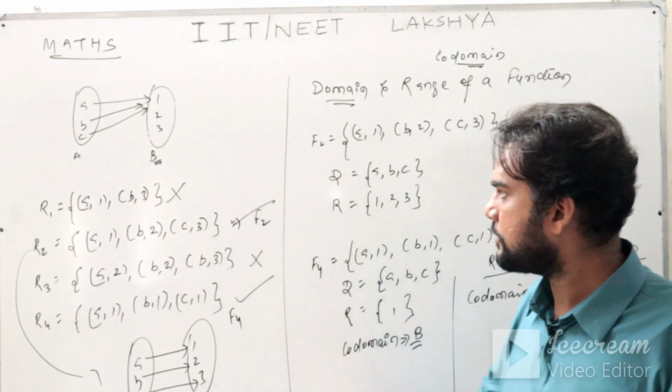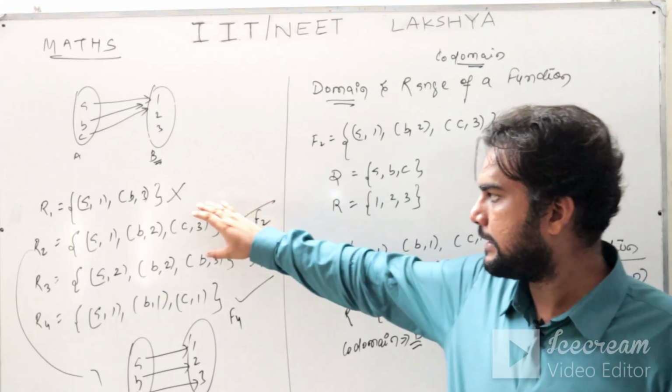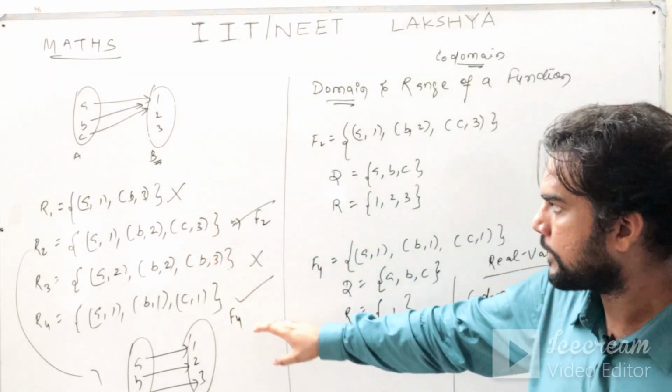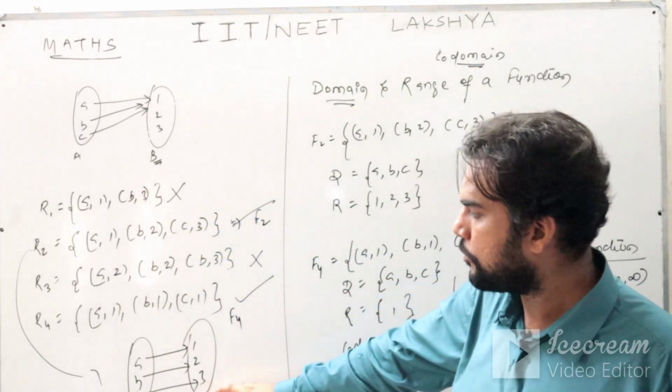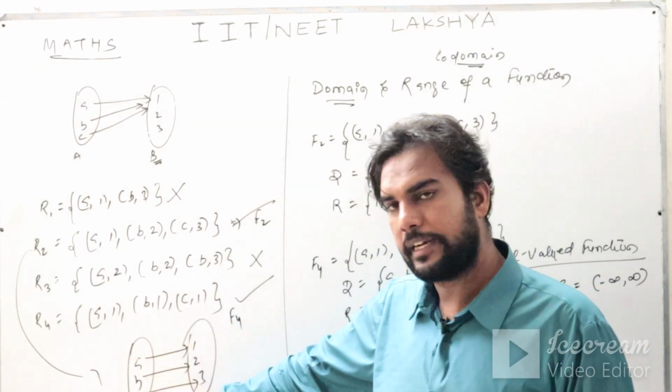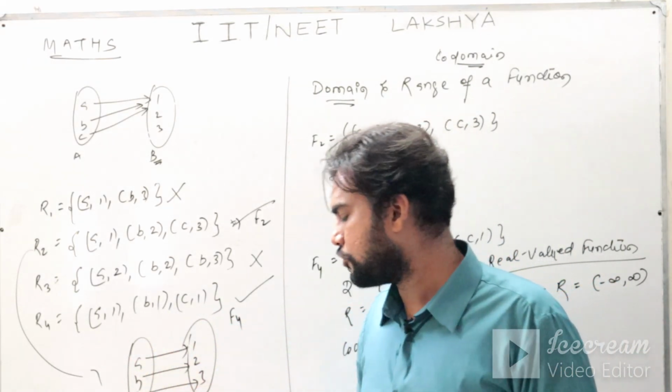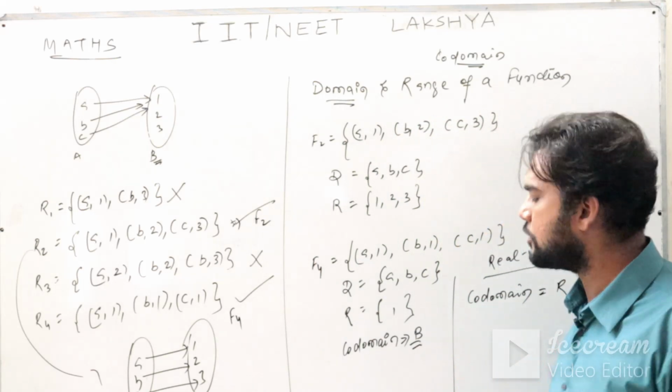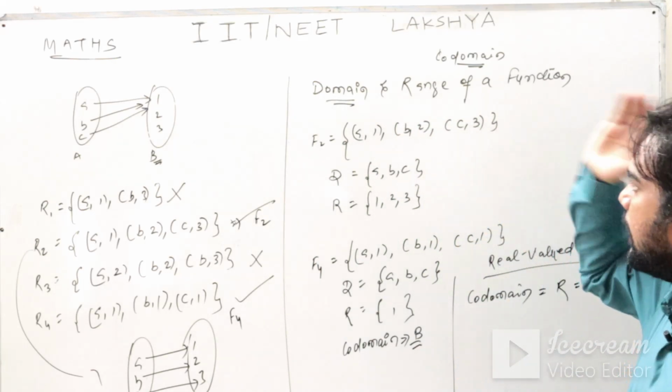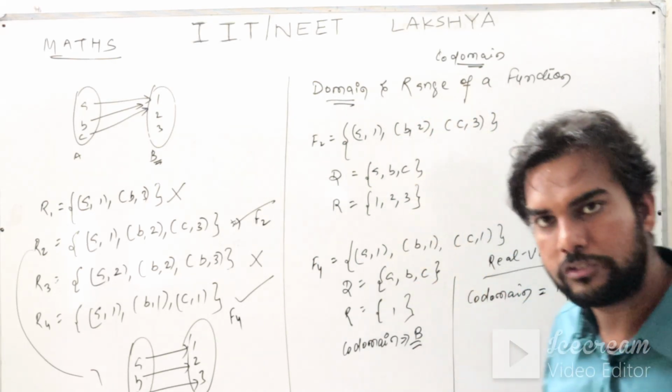So that is your testing of functions. In testing of functions, what you have to do is check all the elements of set A to see whether they are related, and the relation should follow uniqueness. Uniqueness has to be followed in the relationship, and that is your domain, range and codomain. I hope this concept is clear to you.